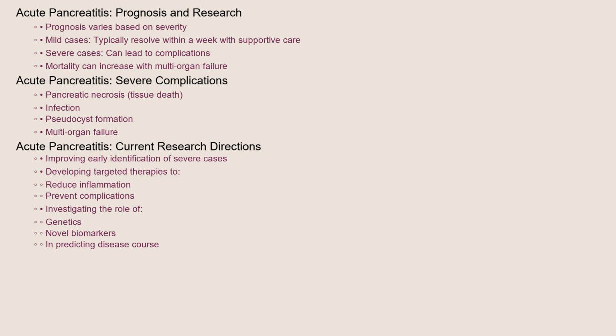Most cases of mild acute pancreatitis resolve completely within a week with supportive care. However, severe acute pancreatitis can lead to significant complications, including pancreatic necrosis, tissue death, infection, pseudocyst formation, and even multi-organ failure, which can increase mortality. Recent research focuses on improving early identification of severe cases and developing targeted therapies to reduce inflammation and prevent complications. There's also ongoing research investigating the role of genetics and novel biomarkers in predicting the course of the disease.